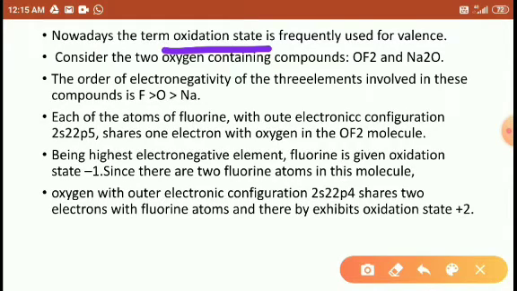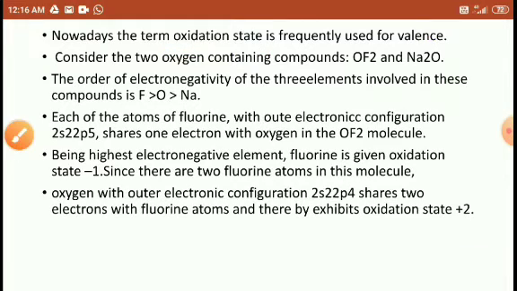If a species either donates or accepts electrons, it definitely produces a charge. Positive charge is called a positive oxidation state, negative charge is called a negative oxidation state. So the word oxidation state is frequently used in place of valence.